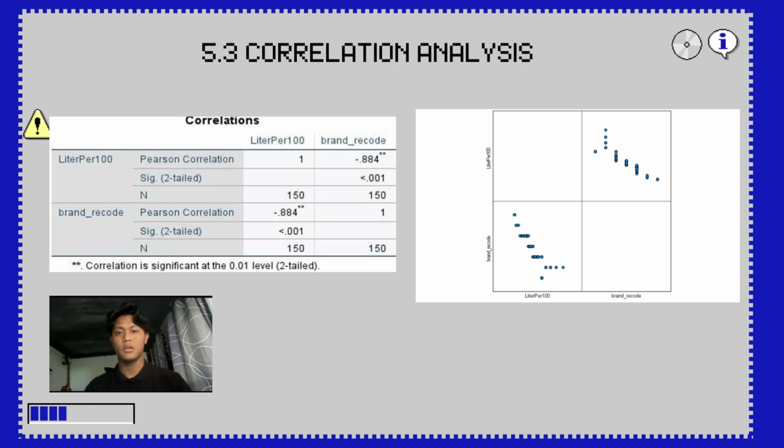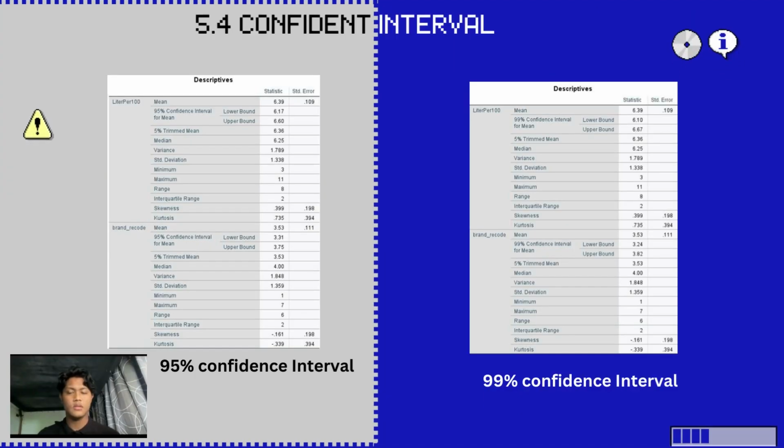In the scatter plot matrix, plot liter per 100 against brand record. There is a strong negative correlation between liter per 100 and brand record. So next we go to 5.4, confidence interval. So the table of confidence interval 95%.